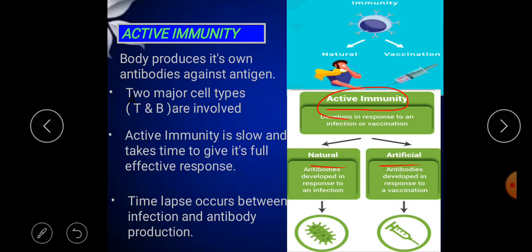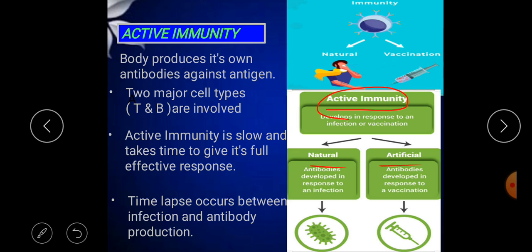Why? Because when the virus attacked the body the first time, the antibodies could not be prepared fast in the body, so the virus was successful in its attack and harmed the body. But when the same virus attacks a second time, what happens? The body remembers that particular virus, and it produces more and more antibodies to fight against that virus or any pathogen.